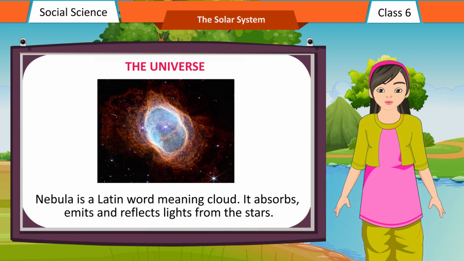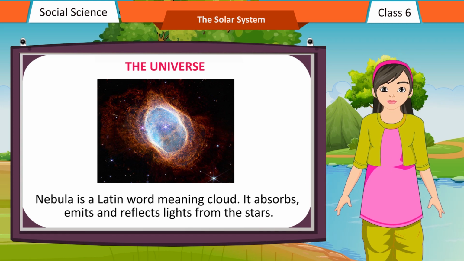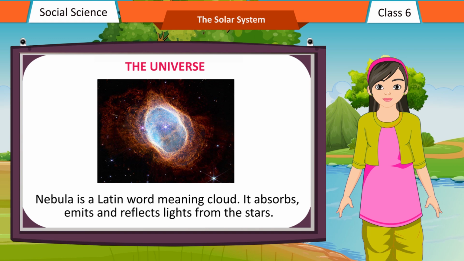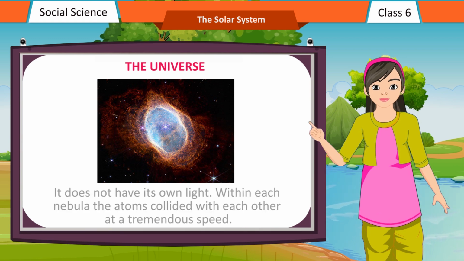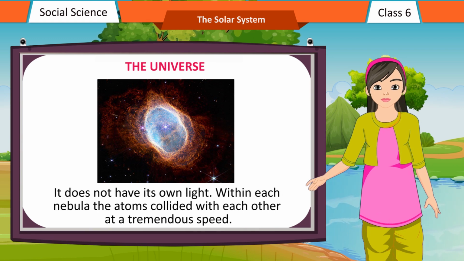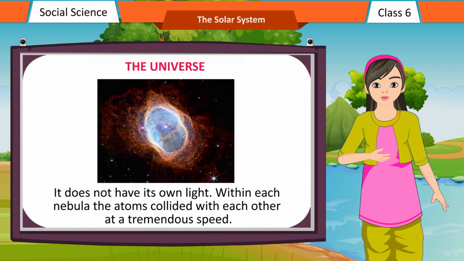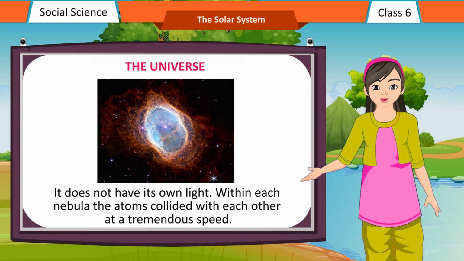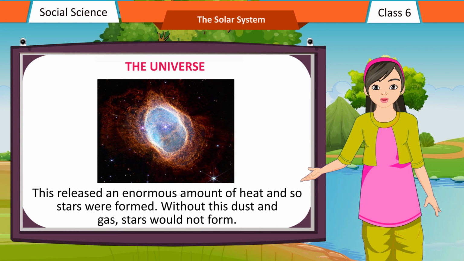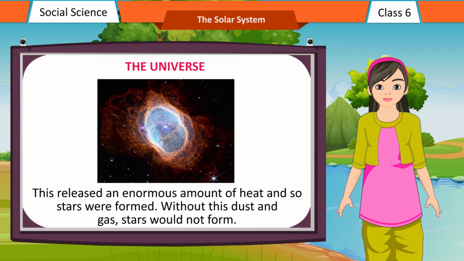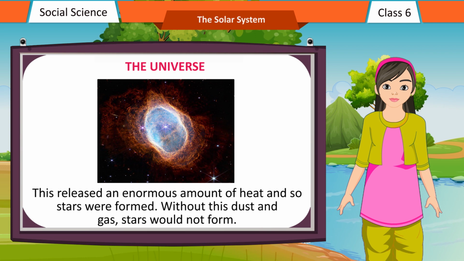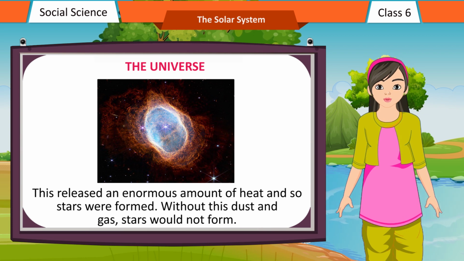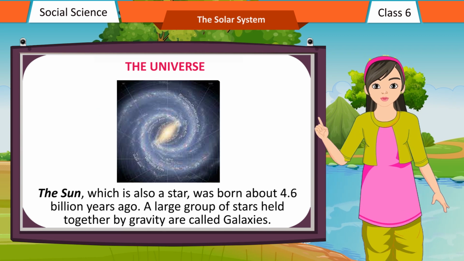Nebula is a Latin word meaning cloud. It absorbs, emits and reflects light from the stars. It does not have its own light. Within each nebula the atoms collided with each other at a tremendous speed. This released an enormous amount of heat and so stars were formed. Without this dust and gas, stars would not form. The Sun, which is also a star, was born about 4.6 billion years ago.